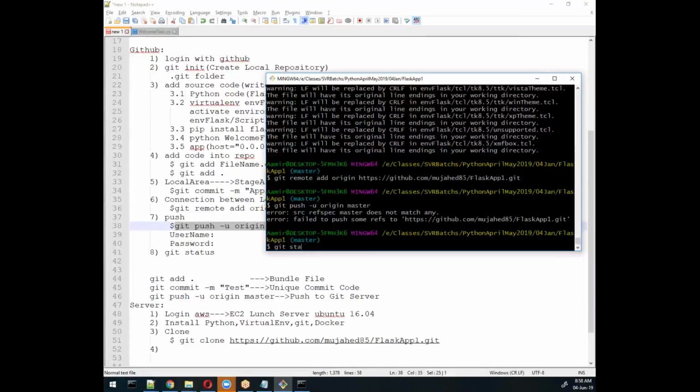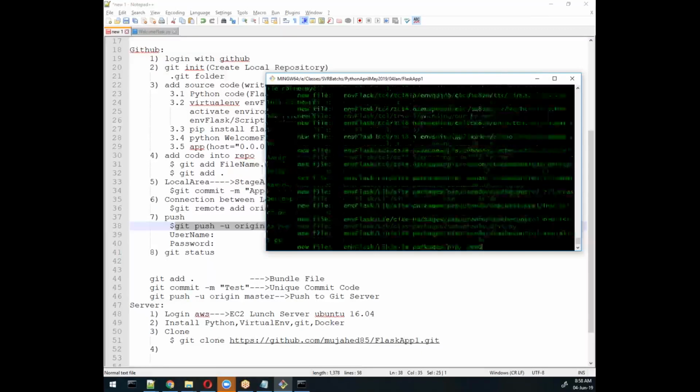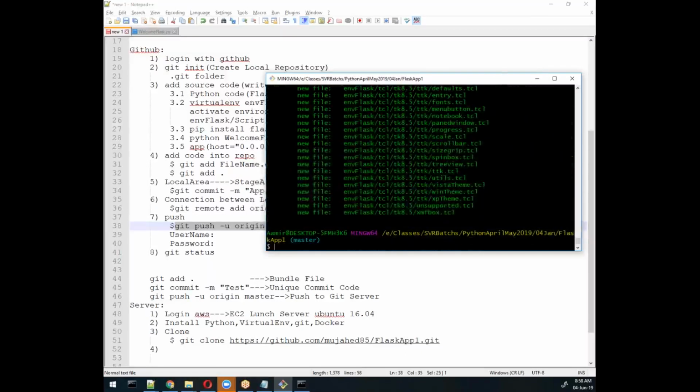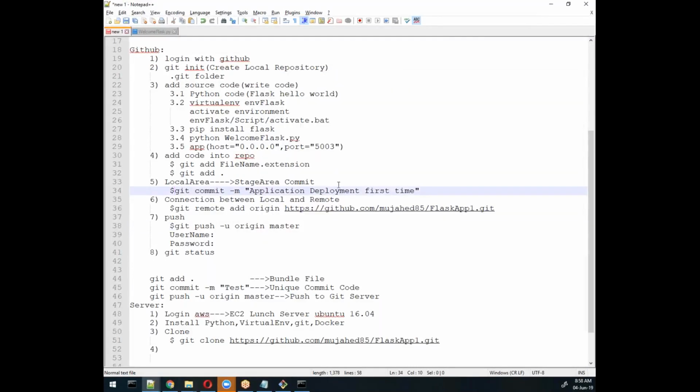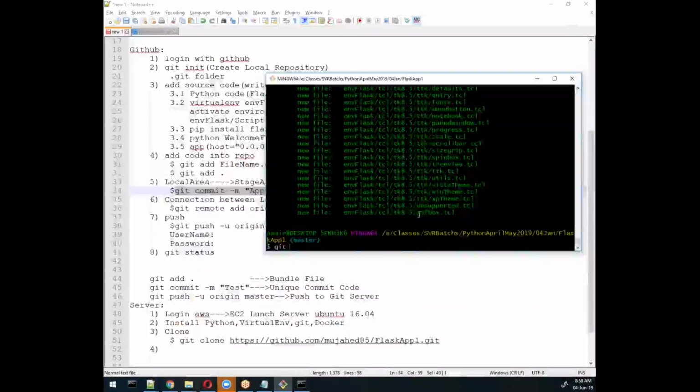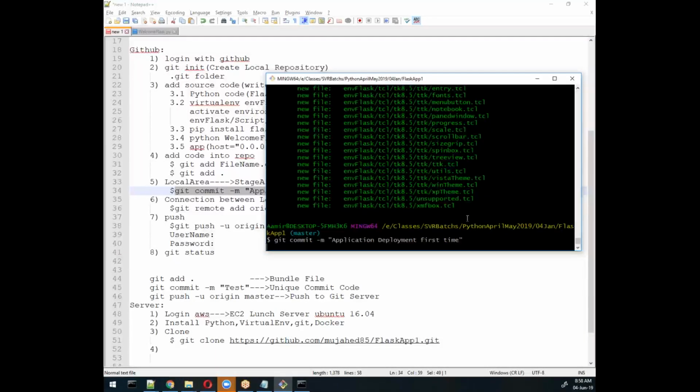Git status. I think we did a commit part, right? No, we did not do that. That's why. Yeah, we just added those files. That's it. Right. Thanks.